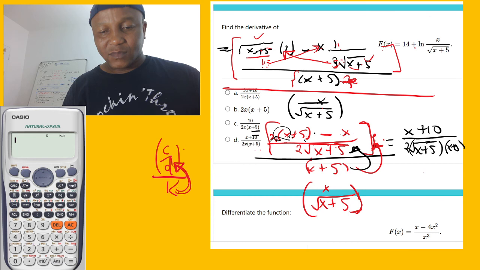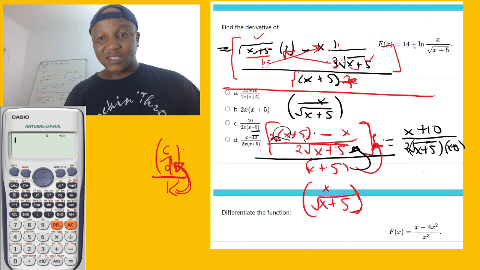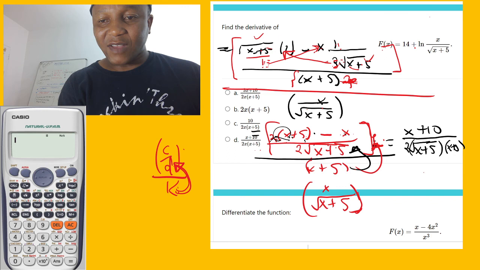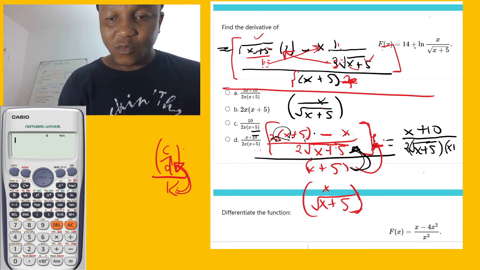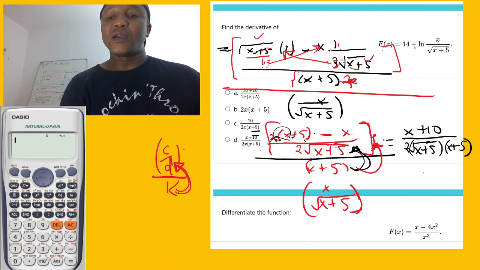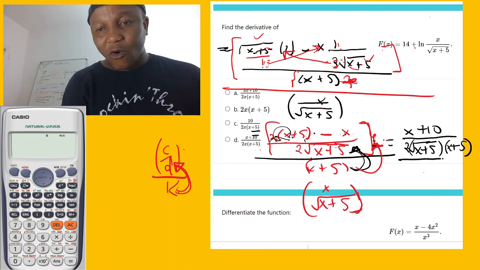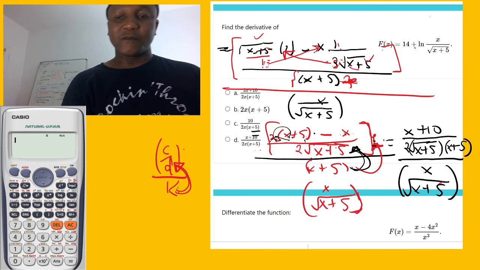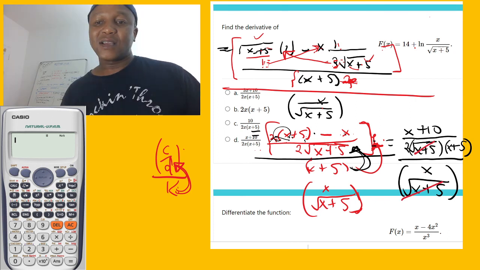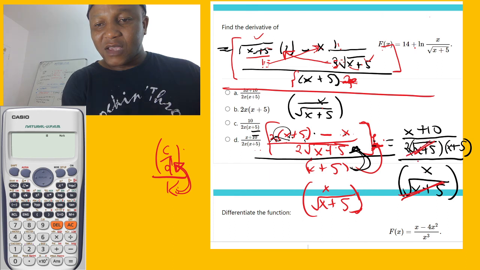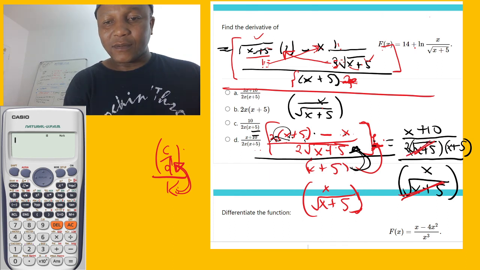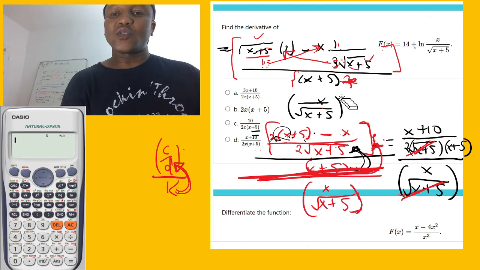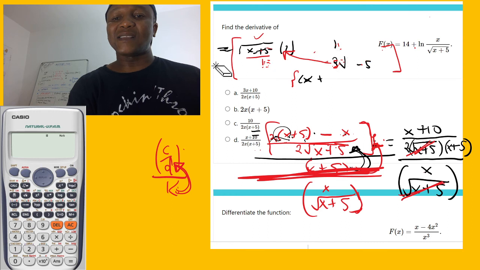Let's see if x is equal to something. I want to make sure everything's right here, okay? And then x plus 5, which is this on the bottom, it came here, x plus 5. You still have over x plus 5. So you see here it's very easy. This and this is going to cancel. Now we'll finalize. If this and this cancel, this is going to be, okay. It's just a long question, unnecessary, but it's an easy question.